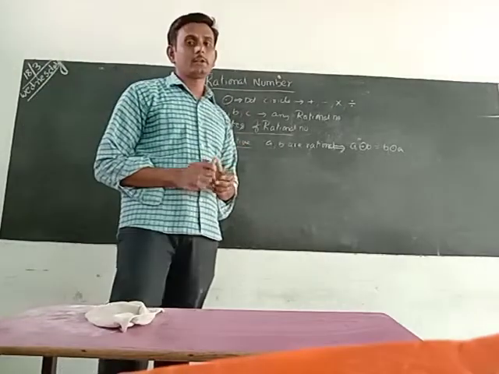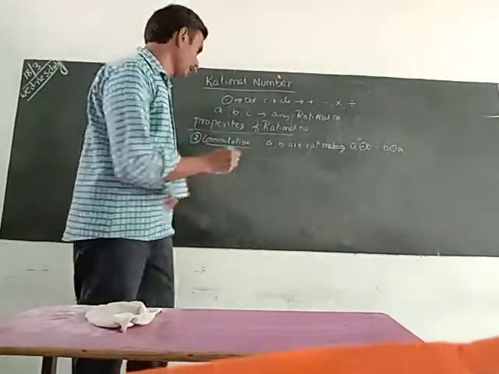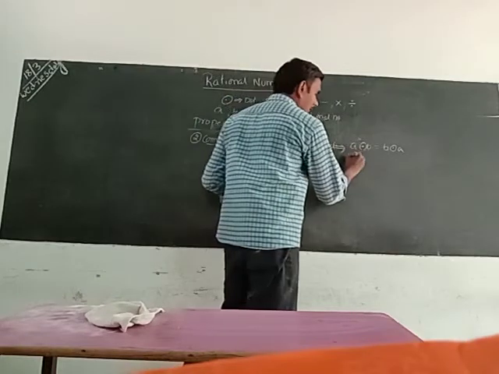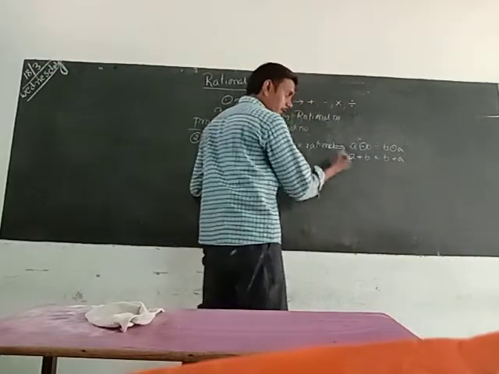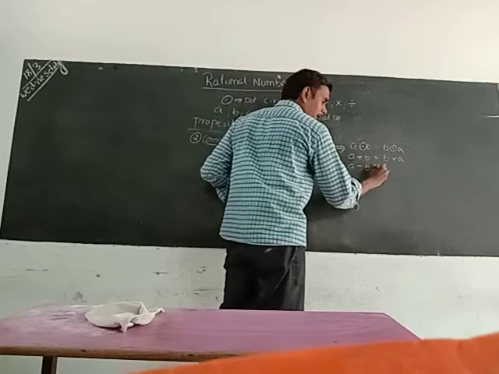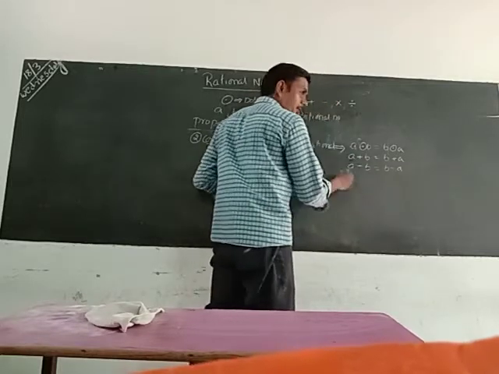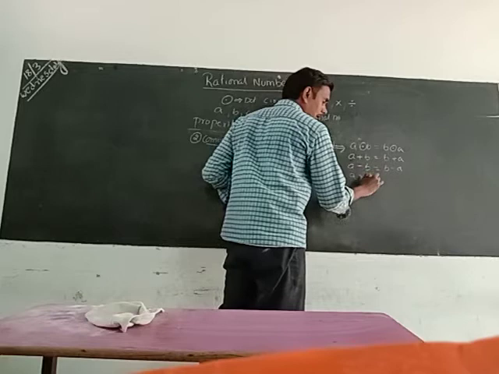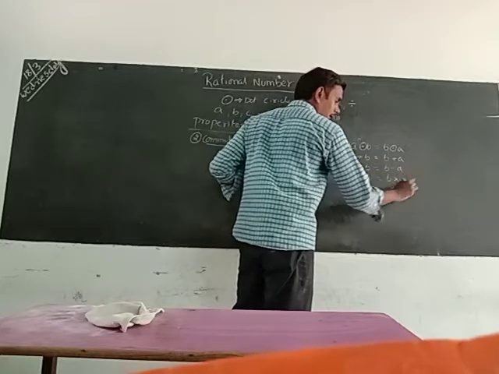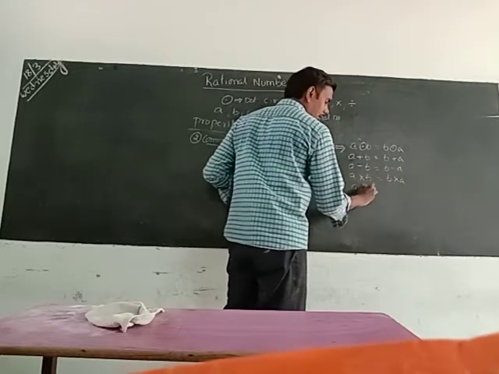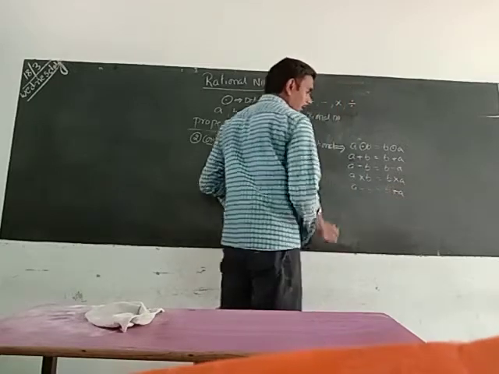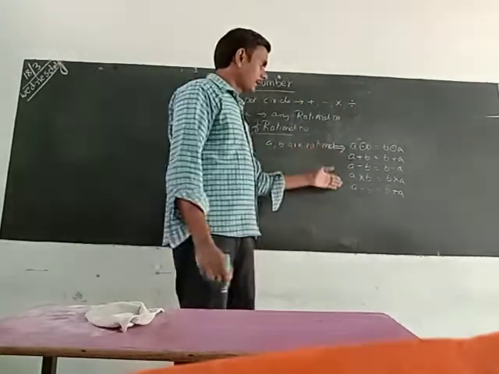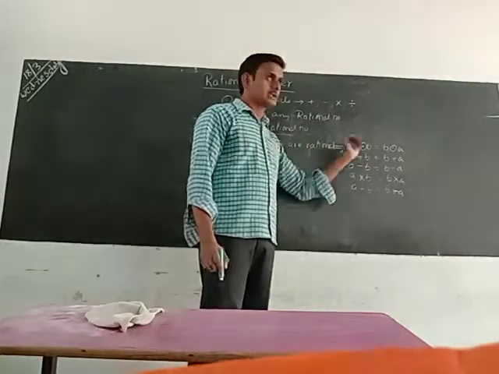Let me check the plus symbol: a plus b equals b plus a. With minus: a minus b equals b minus a. With multiply: a multiply b equals b multiply a. With division: a divided by b equals b divided by a. We can use any one of the operators in this condition.